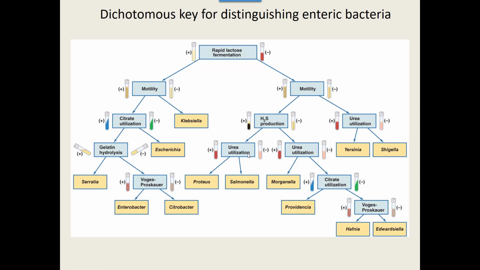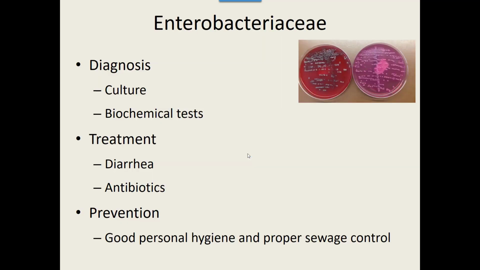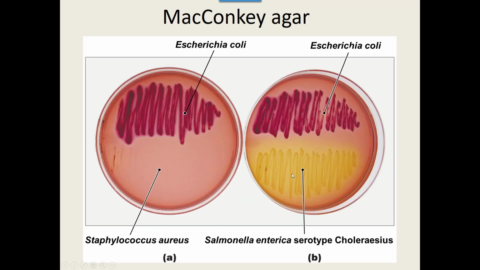Now, for the Enterobacteriaceae, to diagnose someone with one of these bacteria, they're going to culture and grow the bacteria out in lab. One of the plates they're going to use is the MacConkey agar, because MacConkey grows gram-negative bacteria, so at least you know you have a gram-negative bacteria. But MacConkey agar is also a differential media, which means it can or cannot turn colors.